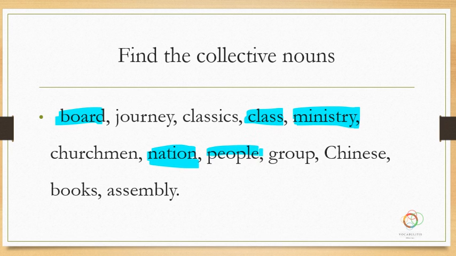But there is a different definition of people, which is you can say a people or many peoples, and we're talking about ethnic groups. Ethnic groups can be peoples, and those are just like the word groups, it is referring to a particular set of people. The Chinese is not really going to be considered a collective noun. It's just that Chinese can be singular or plural. Books is just a plural word. Assembly, assembly of people, that is one group, or student assembly is one group of students in it.